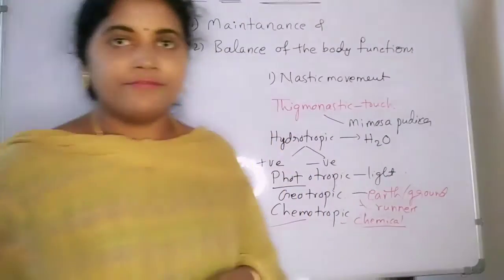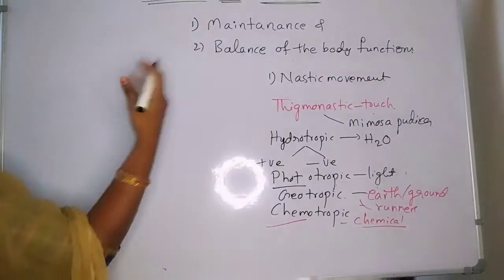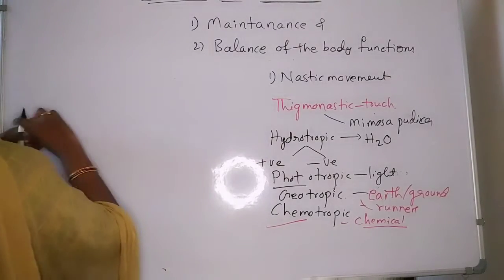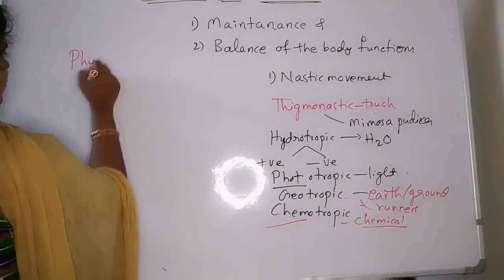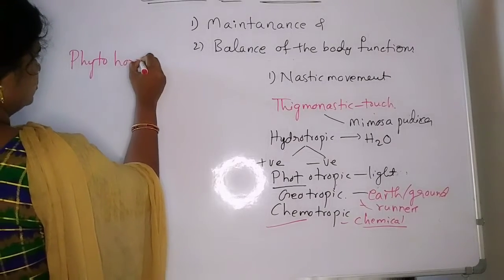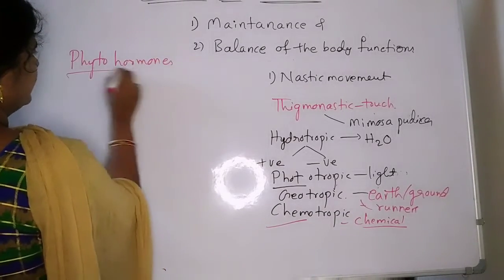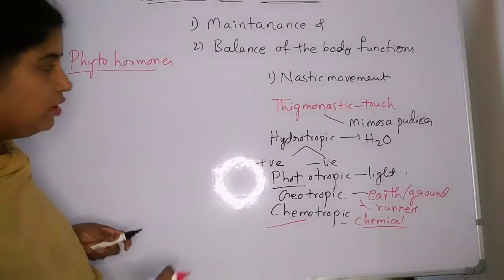Here, hormones secreted in the plants are known as phytohormones. Phyto means plant, and the secretions are known as phytohormones.